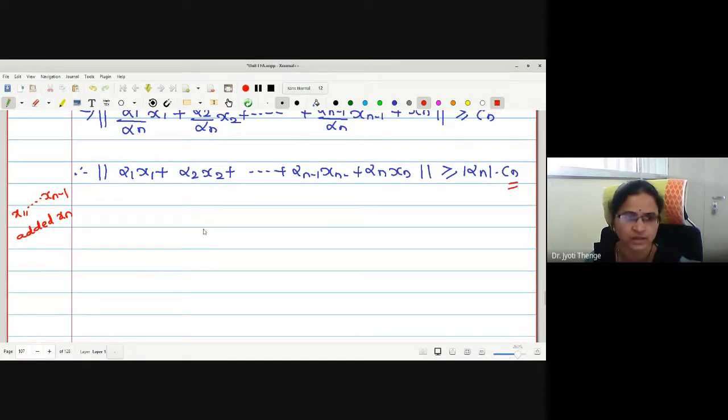Instead of dropping the xn coordinate, if I start with dropping the ith coordinate, that is, the space L spanned by x1 to x i minus 1, x i plus 1 to xn, where xi has been dropped, and repeat the same process, what happens on the right? It is mod alpha i into Ci.